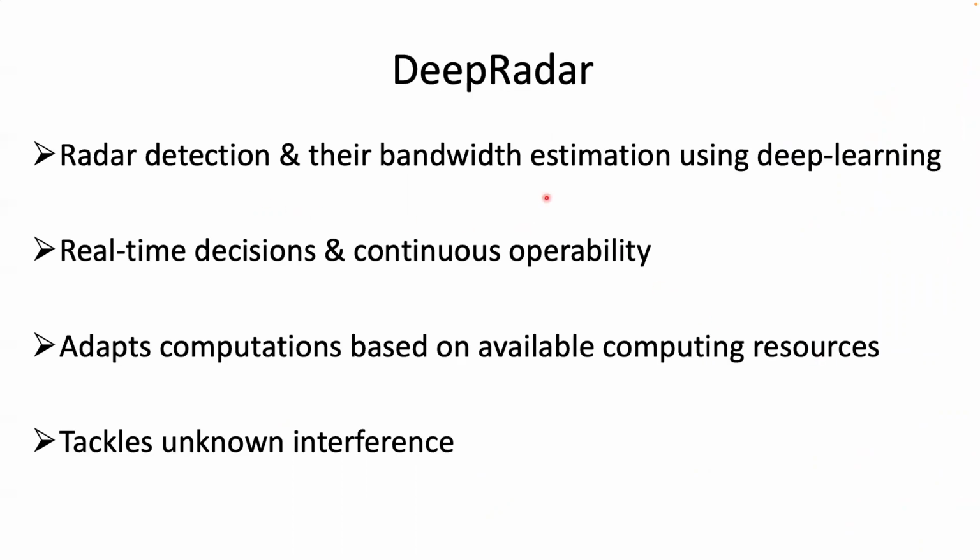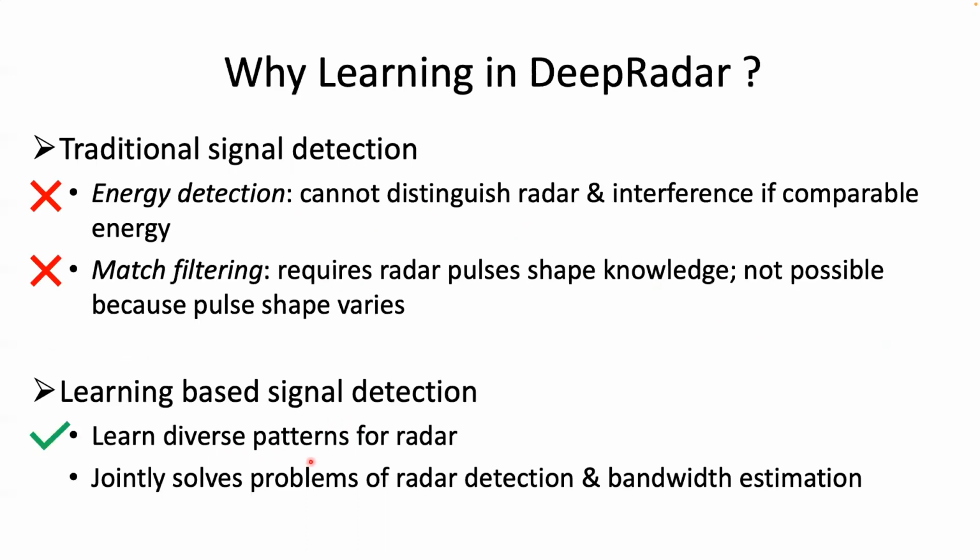DeepRadar is a novel deep learning-based system for detecting radar signals and estimating their spectral occupancy. It makes decisions in real time and maintains continuous operability. DeepRadar adapts its computations based on the available computing resources, and it can tackle interference of unknown characteristics. We use a learning-based approach because traditional signal detection techniques are inadequate for solving the challenges of an ESC.